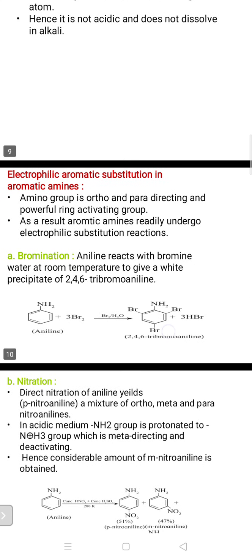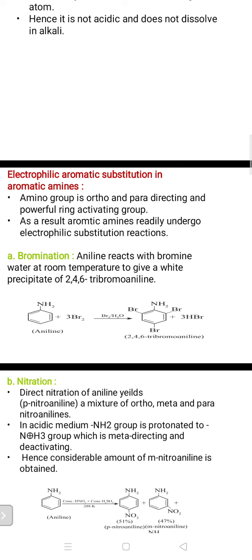Then electrophilic aromatic substitution in aromatic amines. In that, the amino group is ortho and para orienting or directing. Why is it ortho and para? Because it shows stability toward the two positions of the benzene, ortho and para. That's why it is more stable. So it is called ortho and para directing, and it is a powerful ring activating group.